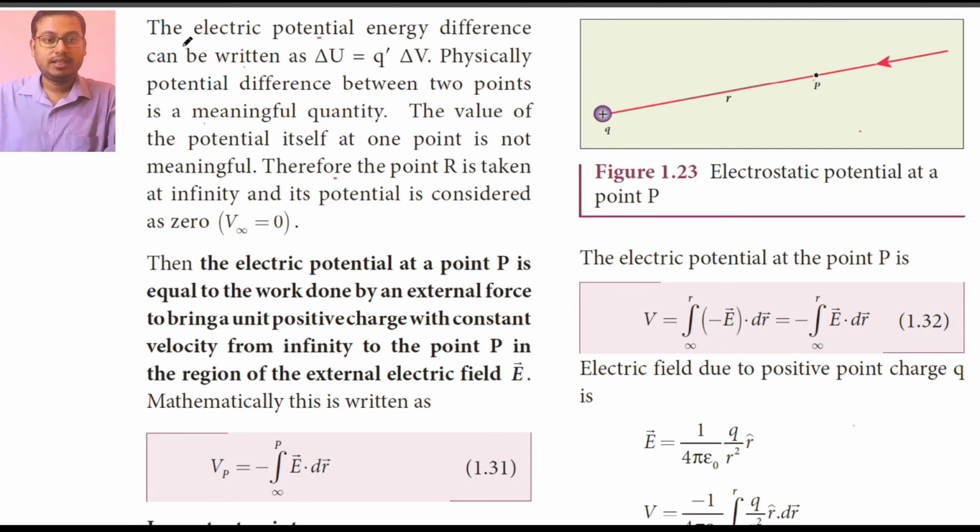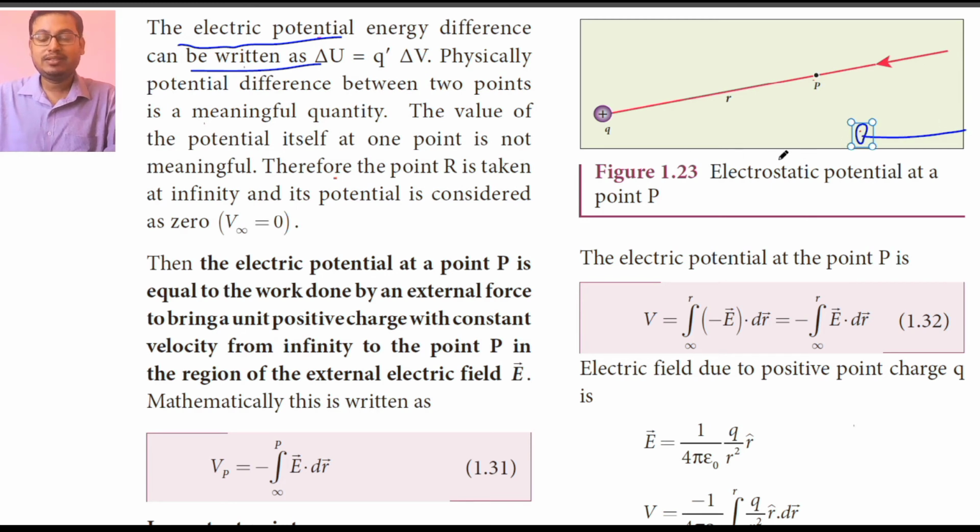The electric potential energy difference can be written as del U is equal to Q dash into del V. Physically, potential difference between two points is a meaningful quantity. That means whenever we say potential, it is the potential between two different points.